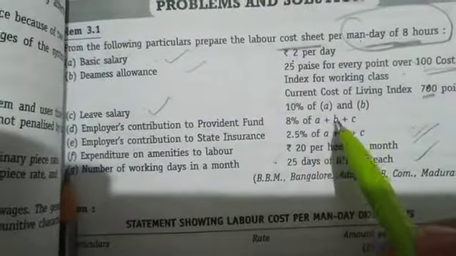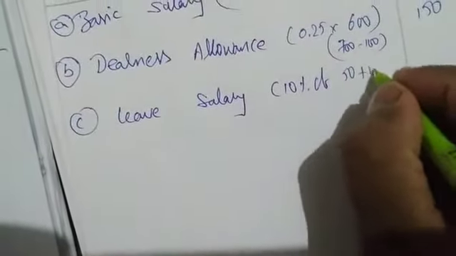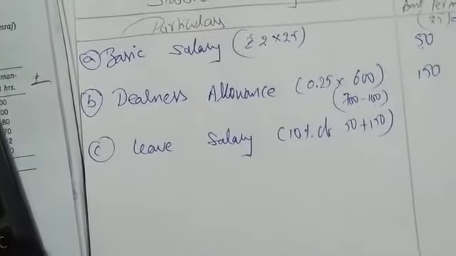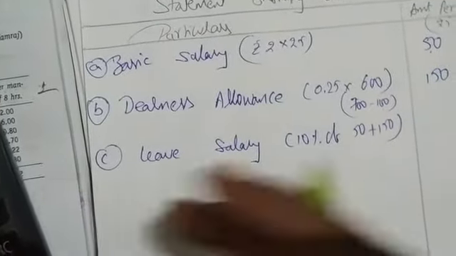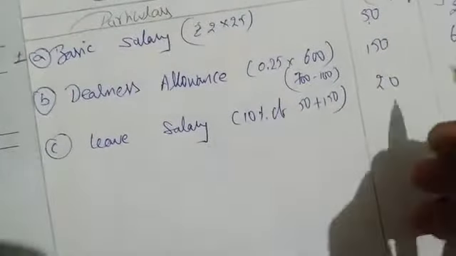What is it saying for leave salary? Leave salary is A plus B, 10%. 10% of A is how much? 50 plus 150, okay, so 200 into 10%. We are getting 20. This 20 is for 1 month.